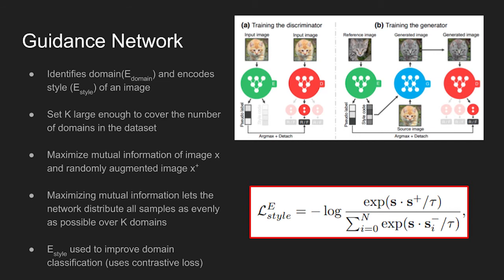The guidance network also outputs a style encoded vector to help the generator produce better looking outputs. The equation shows the style loss function used to train the network. S denotes the style of input image X. S and S plus in the equation is the similarity of the positive samples, and S and S minus pairs show the similarity of the negative samples. Note that the negative style codes are stored into a queue using previously sampled images. By taking into account the negative samples, the network is able to pull up the performance of the classification accuracy.